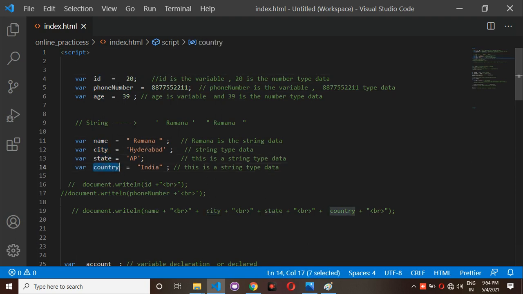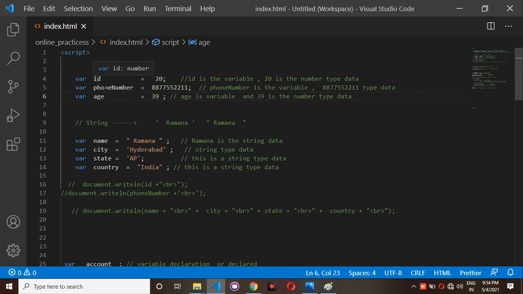After the equal to sign, whatever you are writing here is called a value. So here, for example, I have id, phone number, age. These are called variable names, and 20, these numbers, are called number type data.